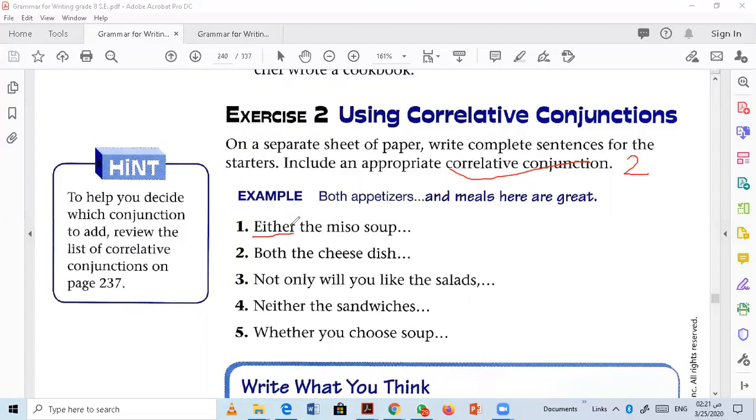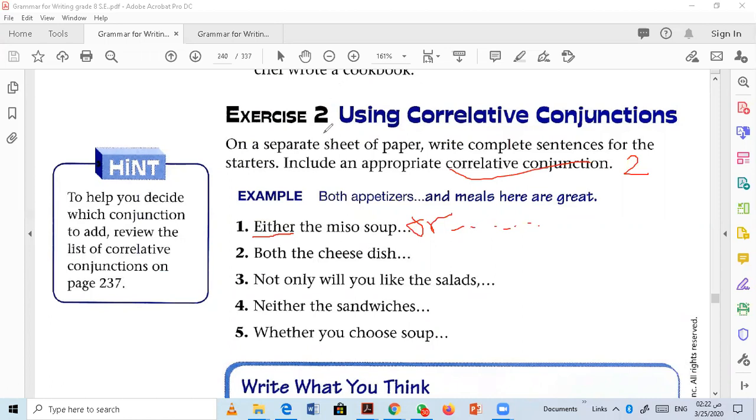So let's say, for example, either the miso soup or the bad soup caused COVID-19? A different answer: either the miso soup or the fish soup is presented in this restaurant. Of course, you can have a lot of answers since you use the word or. So, either this or that does this.